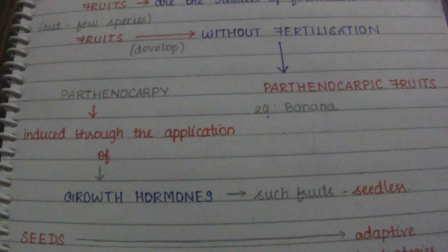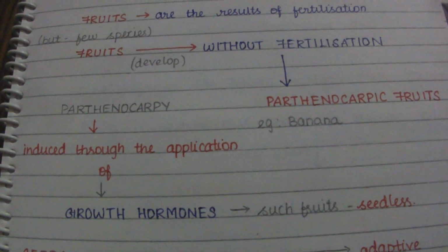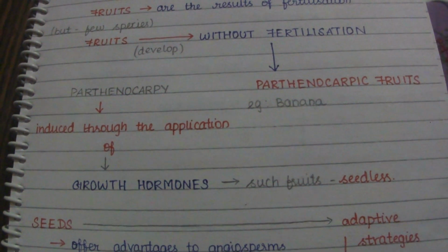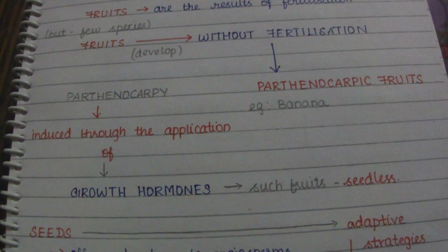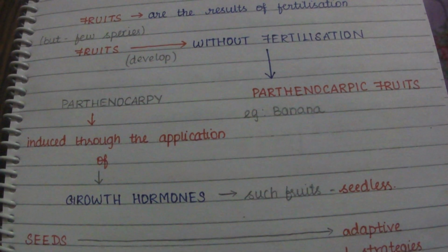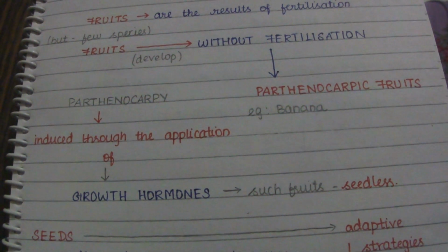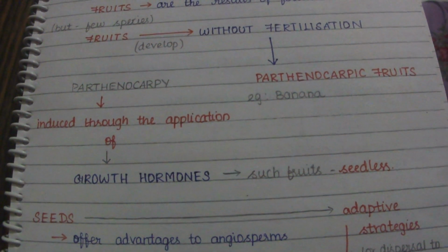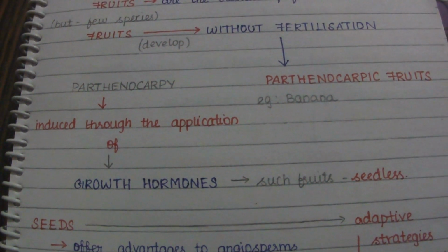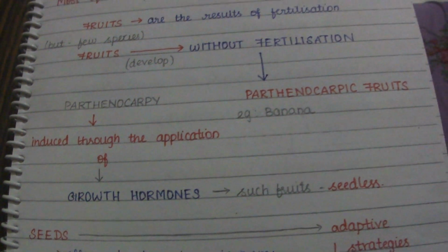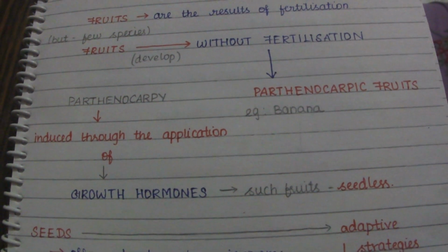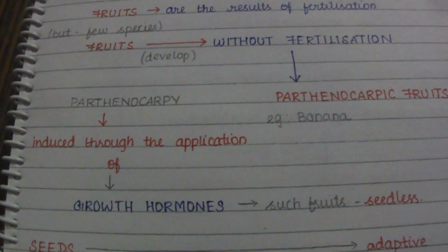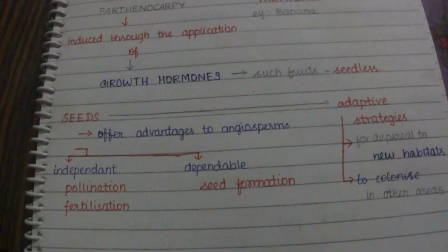So here the parthenocarpy is induced through the application of growth hormones, so that such fruits are seedless. So no seeds will be there in parthenocarpic fruits. If we take banana, which is very familiar to us, there will be no seeds inside the banana.